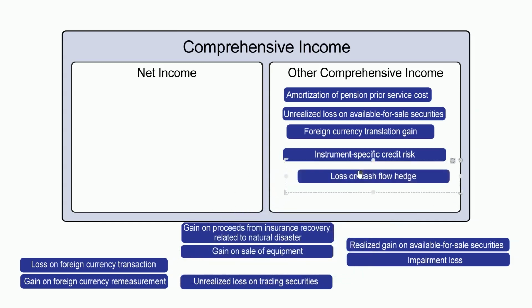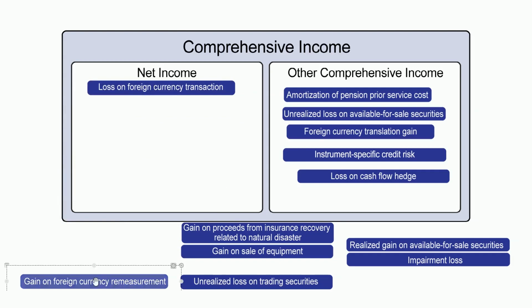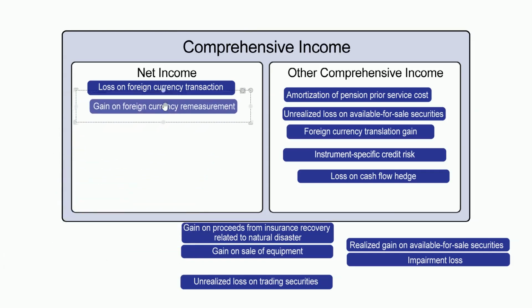There's where I have my PUFFY. Pension, unrealized, foreign, instrument specific, and then effective cash flow. Those I know will go in there. The rest of these all go in net income. So in this case, I would move loss on foreign currency transaction. That's a real transaction, so that gets to the income statement. Gain on a remeasurement, that goes right there to the income statement.